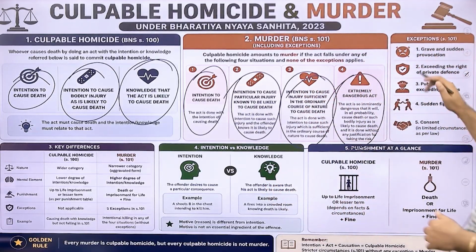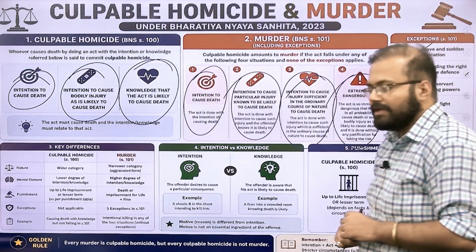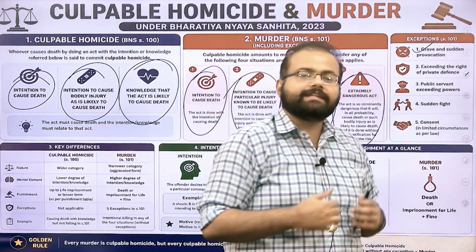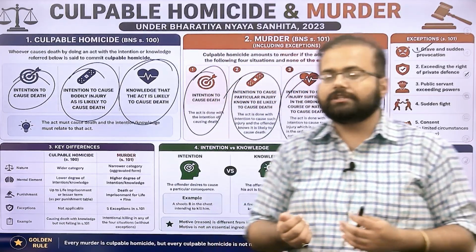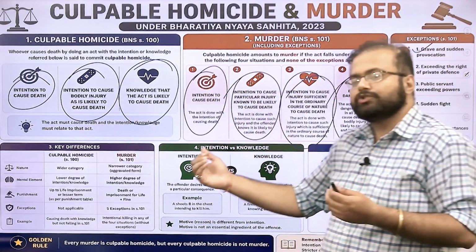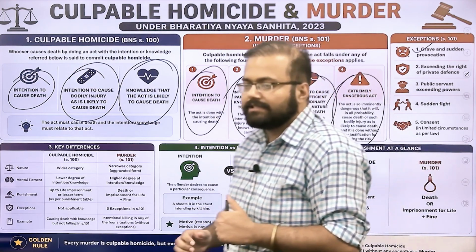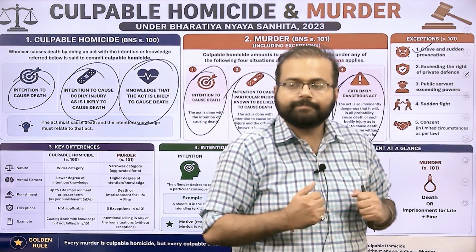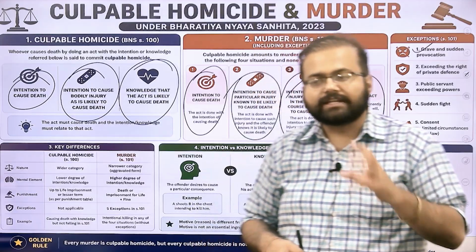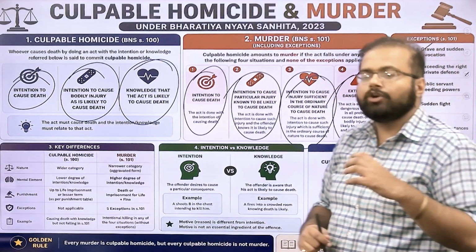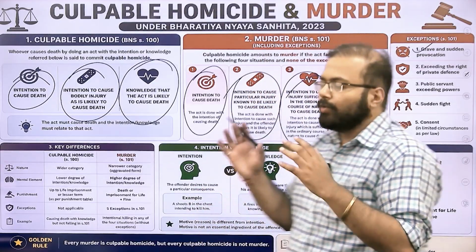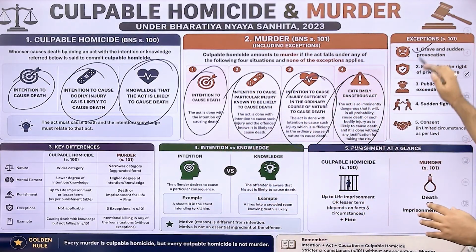ठीक है, वो exceptions क्या है? First is grave and sudden provocation. किसी ने आपको इतना provoke कर दिया that you in retaliation hit that person which ultimately leads to death. In this, the provocation should not be sought voluntarily. The provocation should be sudden, immediate, and not linked to your previous conduct. So, over here, the first exception is grave and sudden provocation.